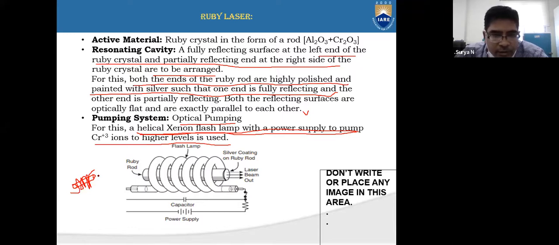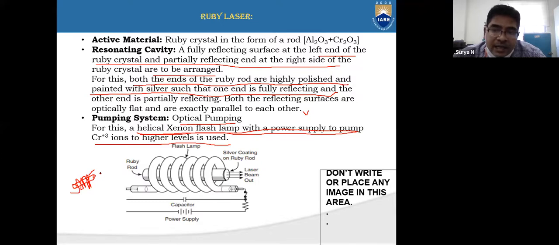The ruby rod is a combination of both Al2O3 and chromium Cr2O3, right? The energy levels in this ruby rod have to be activated. So to activate them we need a pumping mechanism, and the pumping mechanism we are using is optical pumping. When this optical pumping is done by putting a xenon flash lamp, in what shape is it?